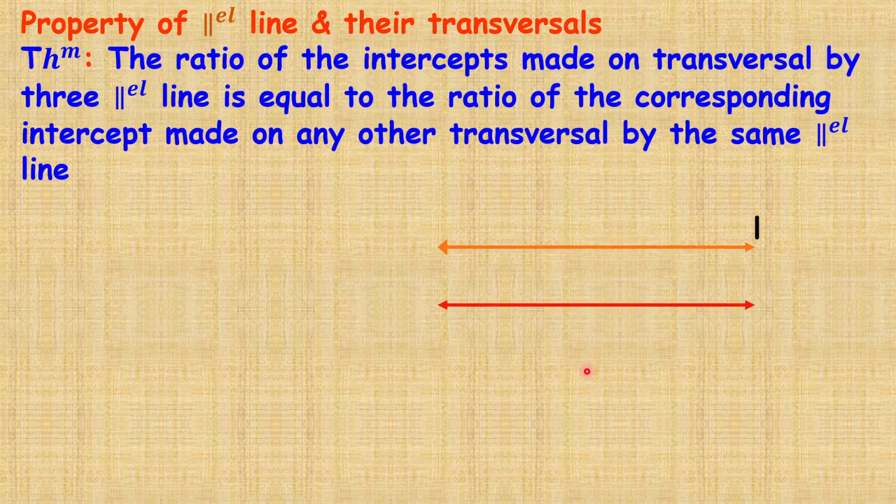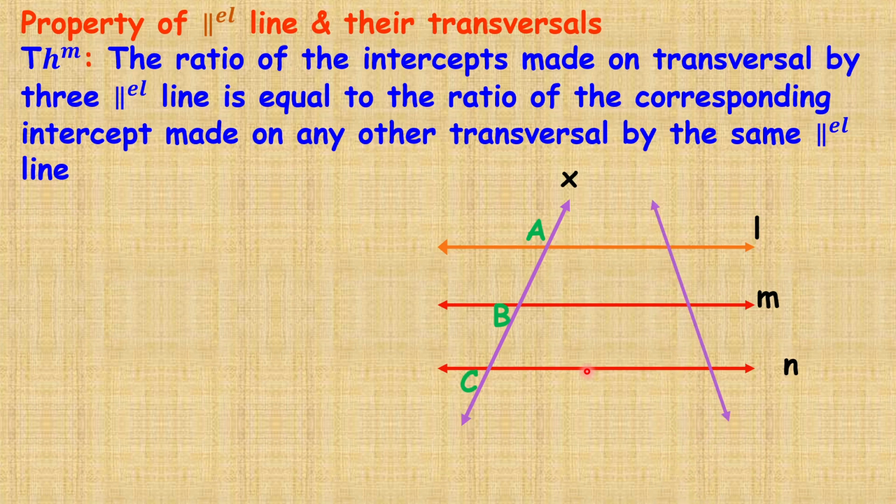Let L be parallel to M, parallel to N. These three lines are parallel to each other. Let us take X as the transversal which intersects at points A, B and C. Therefore AB is the intercept made by parallel lines L and M on the transversal X, and BC is the intercept made by the parallel lines M and N.